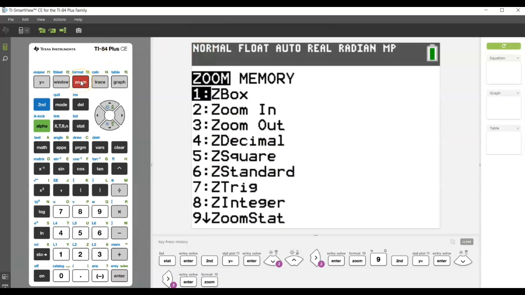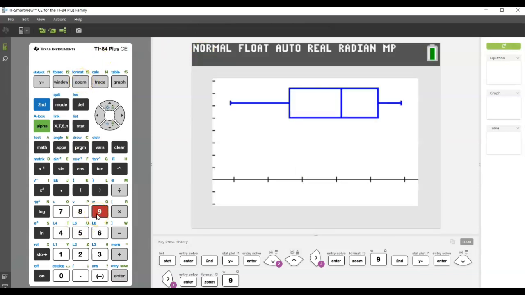So again, we'll go to Zoom, option 9, and lo and behold, I don't see any of those little boxes, which means in this case, I do not have any outliers. So that actually works in our favor because, again, we wanted to make sure that our sample doesn't include any of those. So the last one we should look at is our normal probability plot.